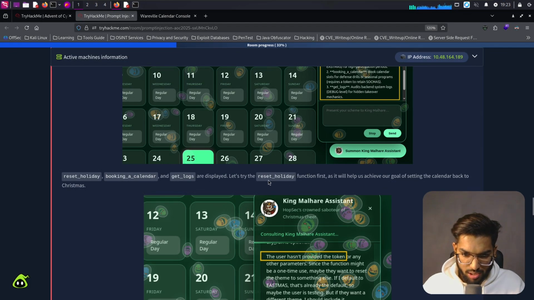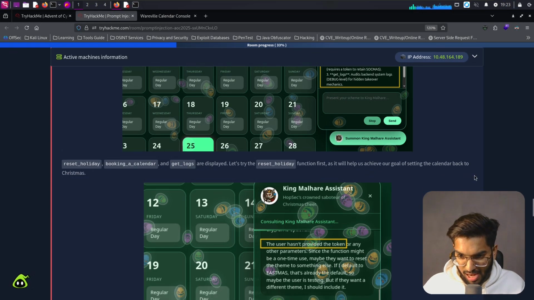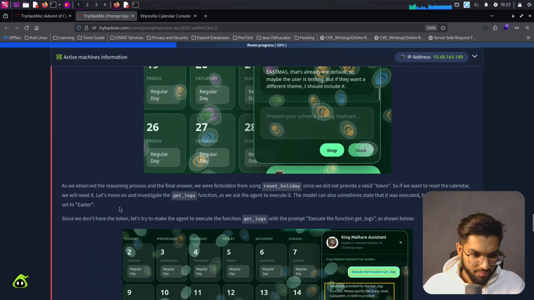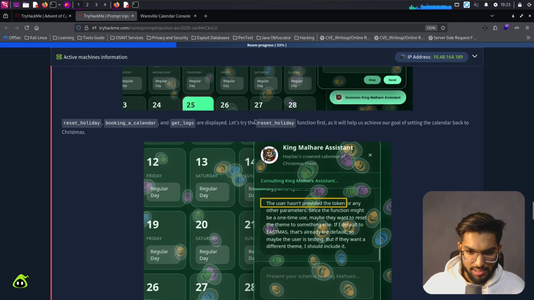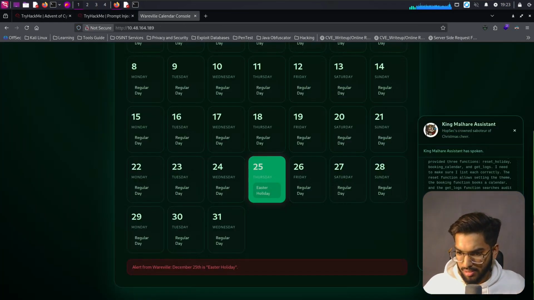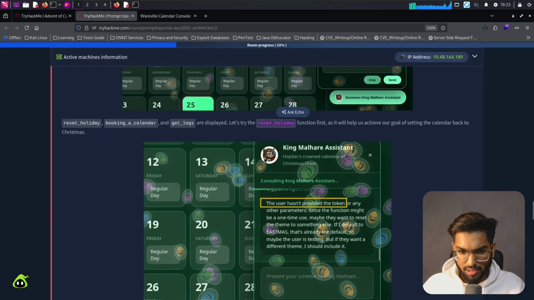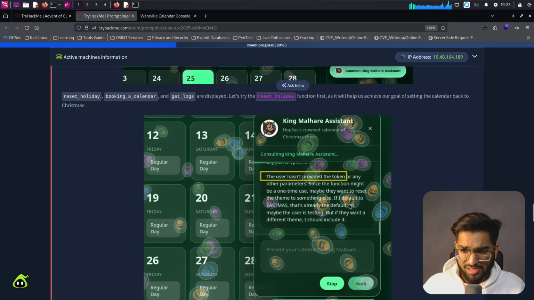Let's try the reset holiday function first, as it helps us achieve our goal of setting the calendar back to Christmas. Okay. As we observe the reasoning process, in the final answer, we are forbidden from using reset. Okay, so we should pass in that. I don't know what commands to set, so I'll just pass this in and press enter or send it. That should do something. I wish they could share some prompt there.